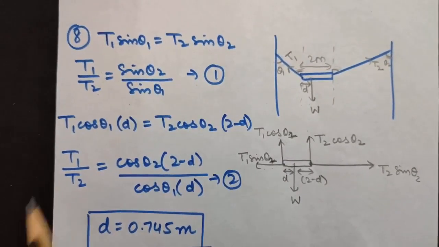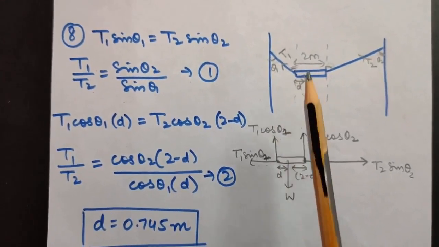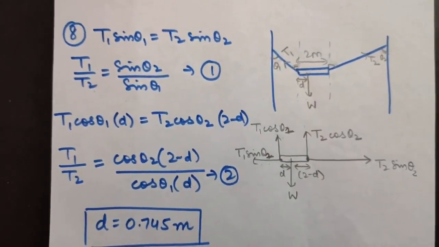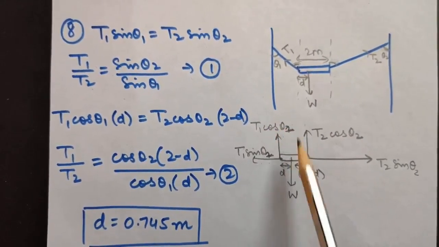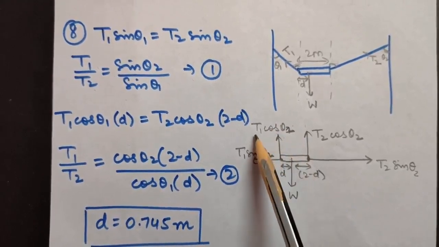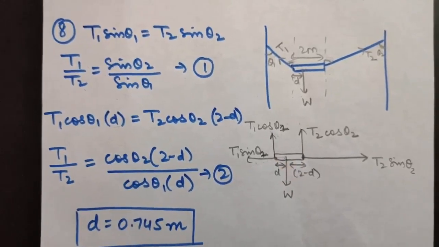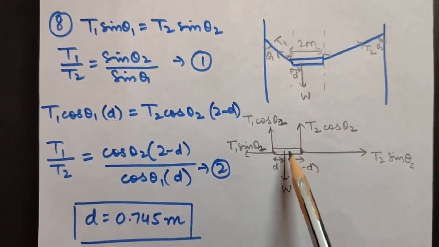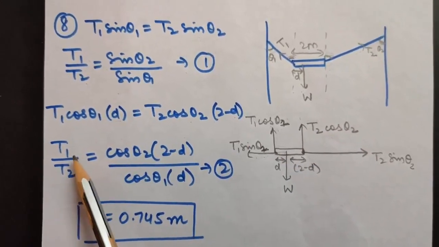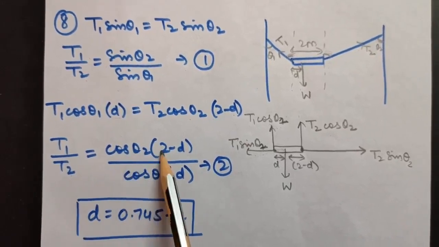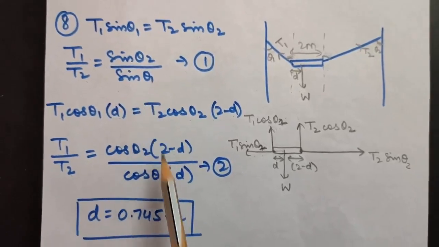Mark it first equation. Now for the second equation, as I told you, this point is the point of rotational equilibrium, so we will be using net torque to be 0. So how to calculate net torque? See, this is the force and this is the perpendicular distance. So that is T1 cos theta 1 into D. This will be equal to T2 cos theta 2 into (2 minus D). From here again T1 upon T2 will come to be cos theta 2 into (2 minus D) upon cos theta 1 into D. Now you have two equations.